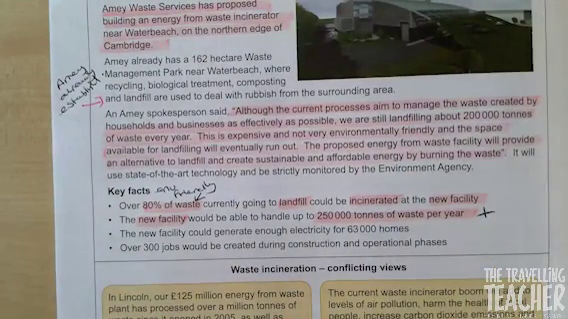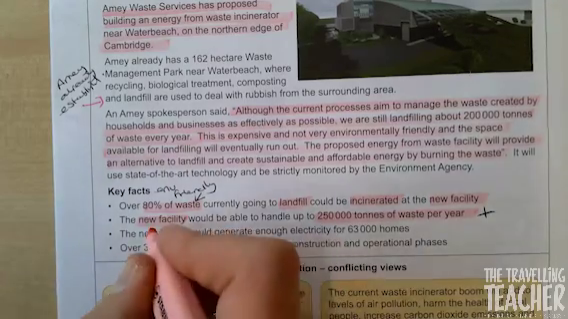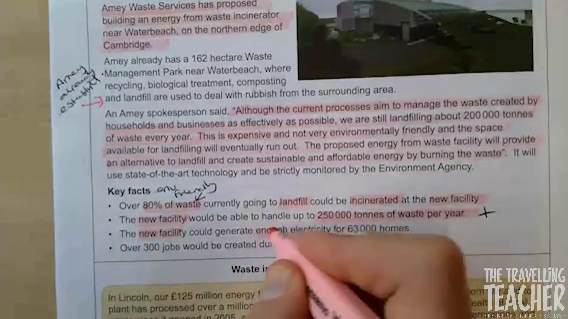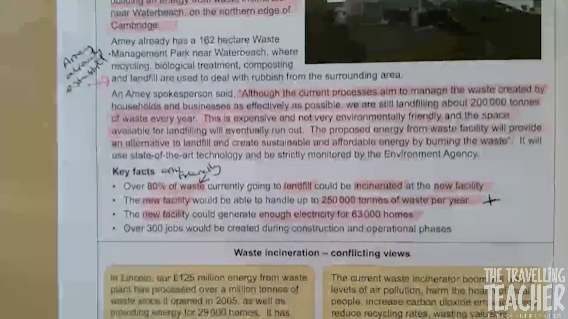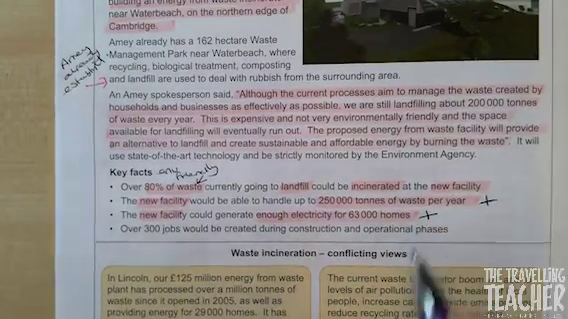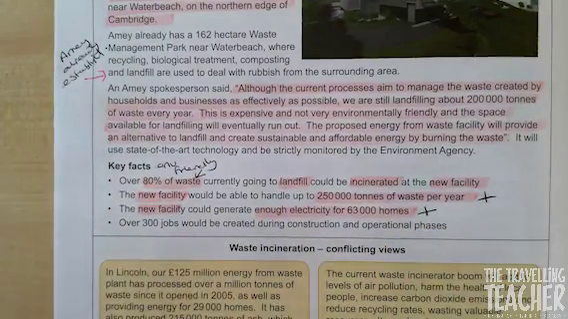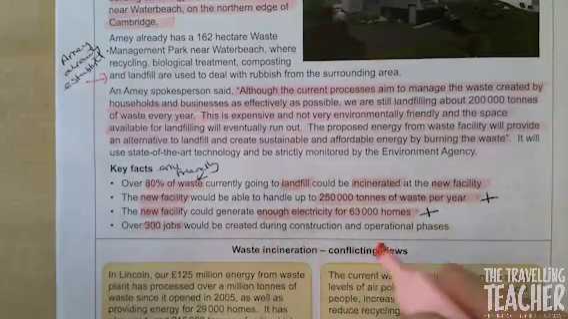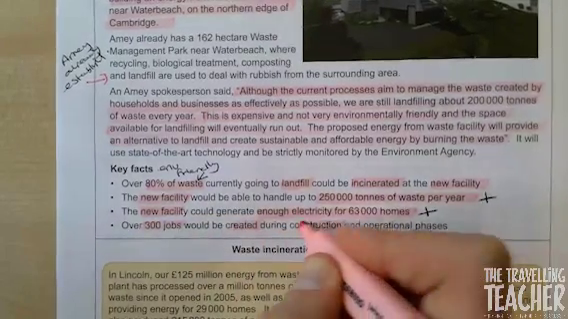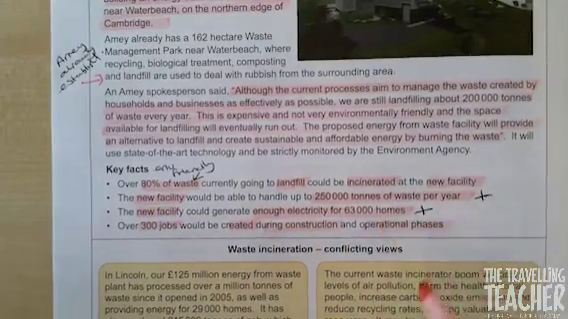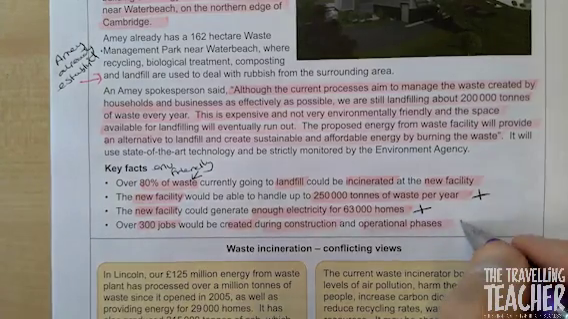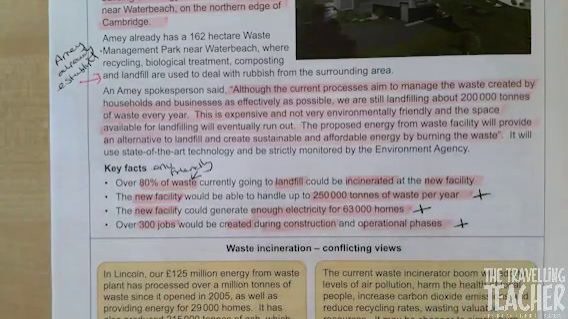The new facility could generate enough electricity for 63,000 homes. So once again, the new facility, enough electricity for 63,000 homes. That's a positive. And the last one, 300 jobs created during construction, operational phases. Also, another huge positive.